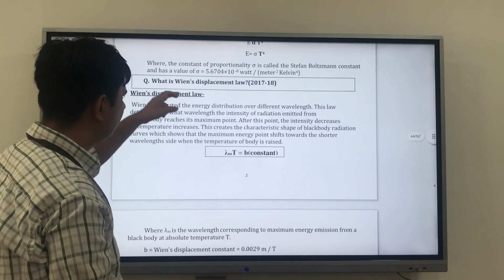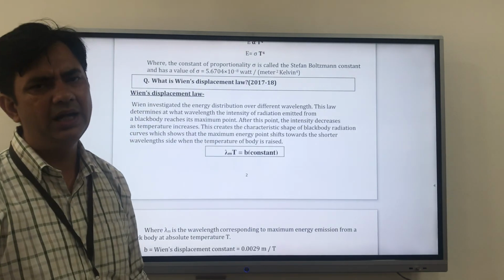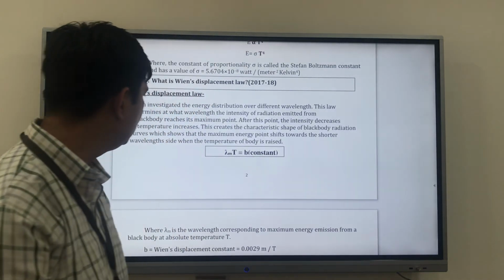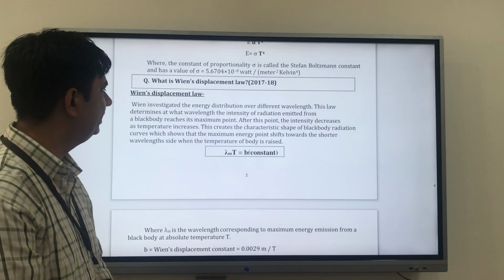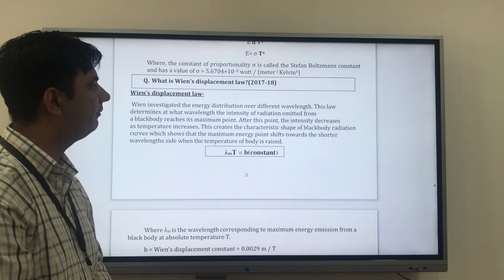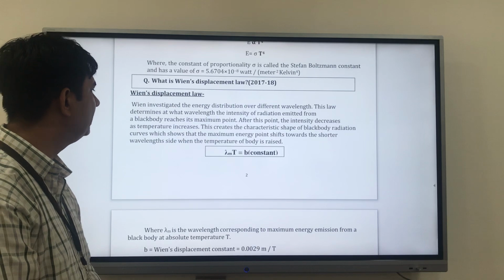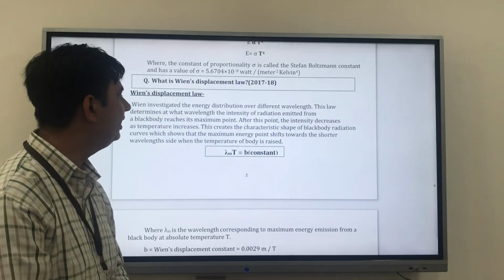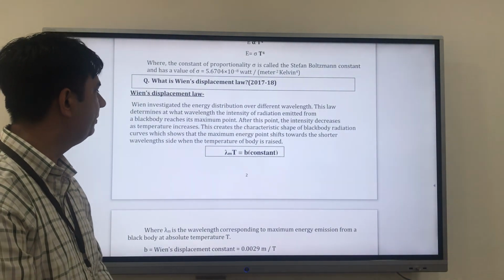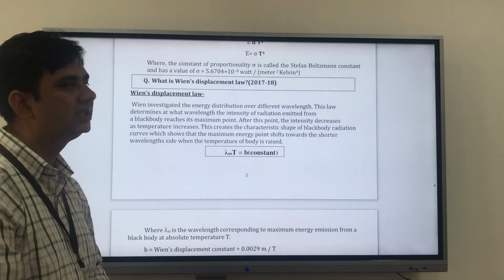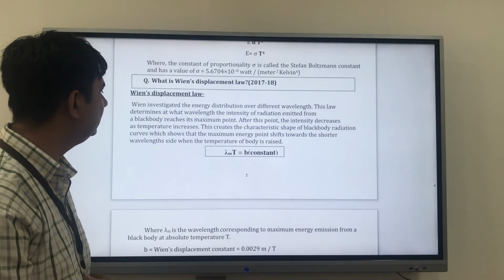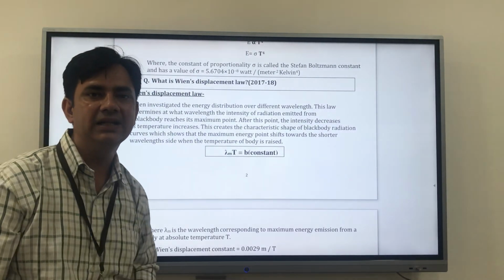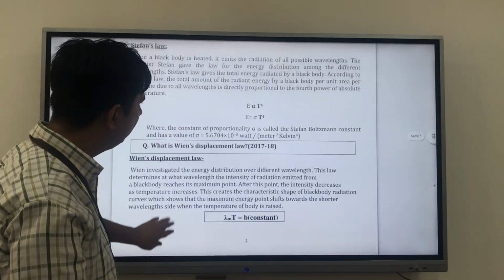Again, Wien's displacement law, I told you before also. So what did he investigate? Wien investigated the energy distribution over different wavelengths, and this law determines at what wavelength the intensity of radiation emitted from a black body reaches its maximum point. After this point, the intensity decreases. So what did he say? We can see from here,